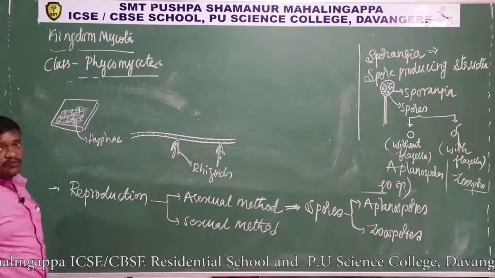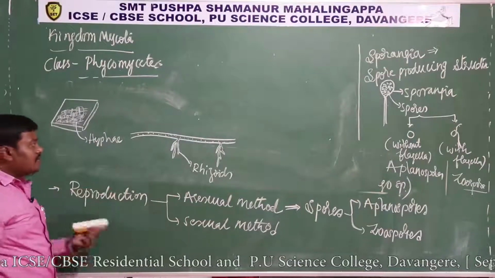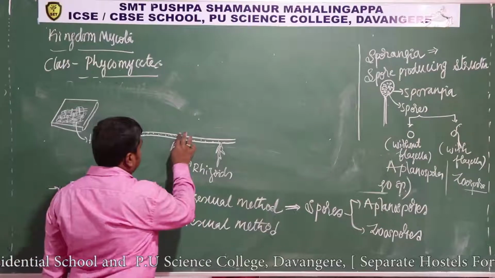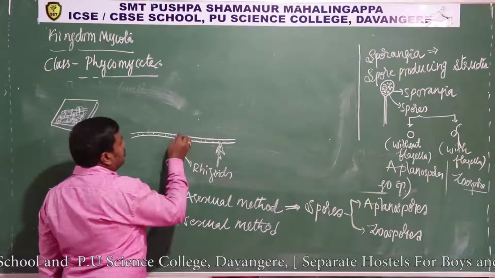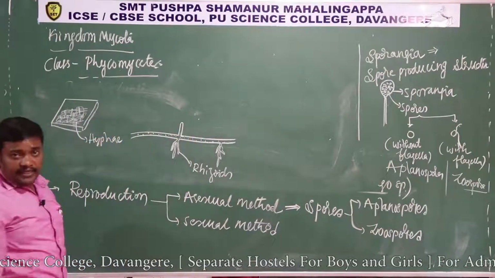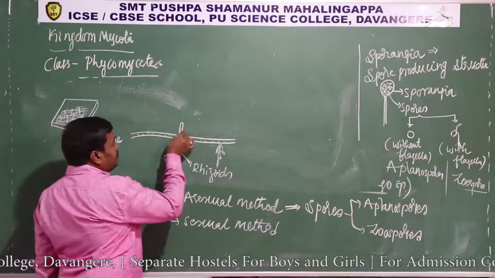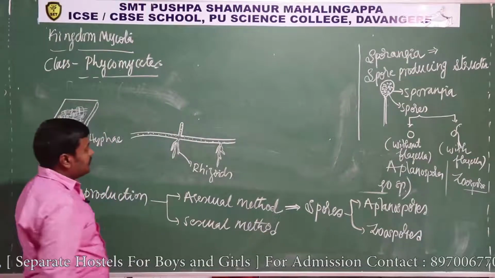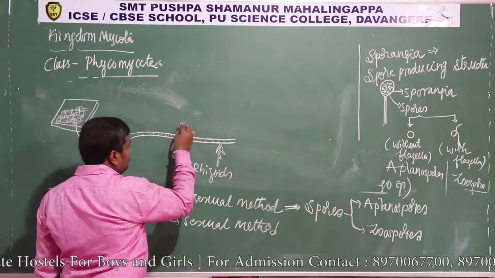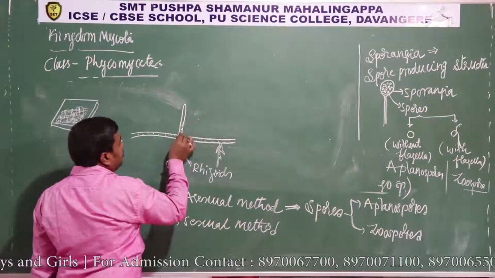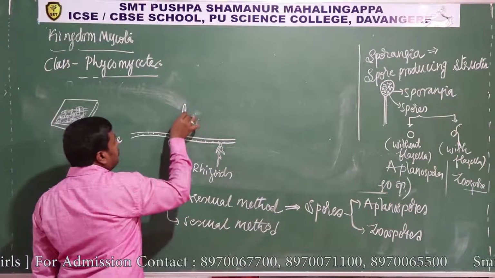After the completion of the vegetative growth, the hyphae producing part, it starts to produce one vertical hypha, where cytoplasm rushes in with the multinucleate condition. This structure grows further upward and starts to accumulate thick cytoplasm.